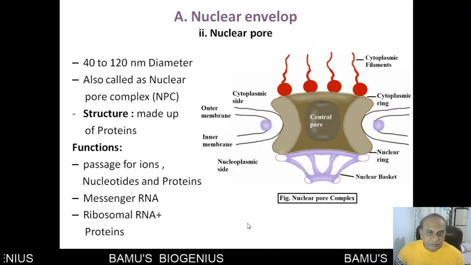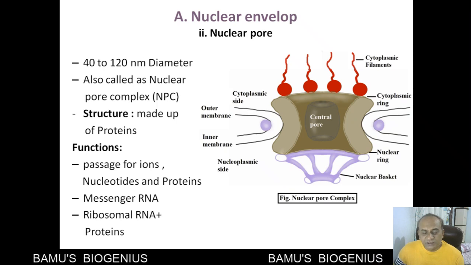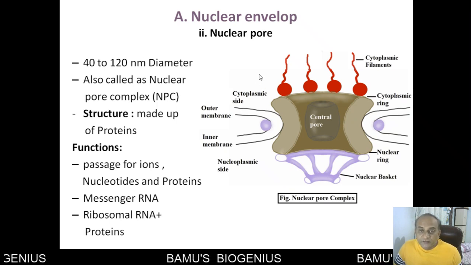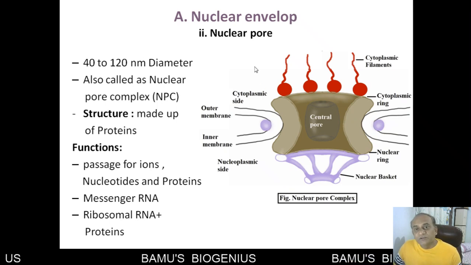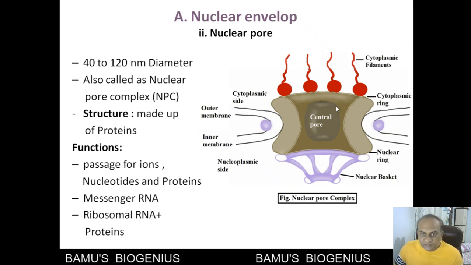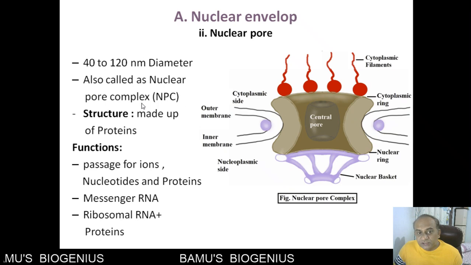Another important thing in the nuclear envelope is the nuclear pore. There is a continuous interaction between the cytoplasm and the nucleoplasm, a continuous exchange of material. This exchange takes place with the help of nuclear pores, which are present on the nuclear envelope. Their diameter varies from 40 to 120 nanometers. They are also called the nuclear pore complex.